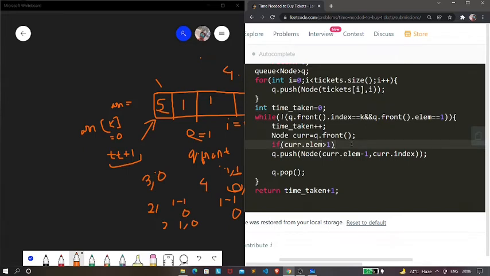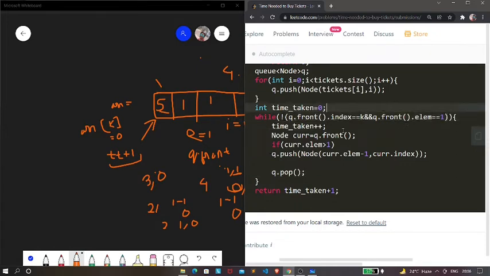If it is greater than 1, then we are decrementing the value of the element by 1, and we are also taking the index, that is current dot index, in a node fashion, and then we are pushing it into the queue. After that we are popping that front element. So we are running this while loop until this condition becomes true.